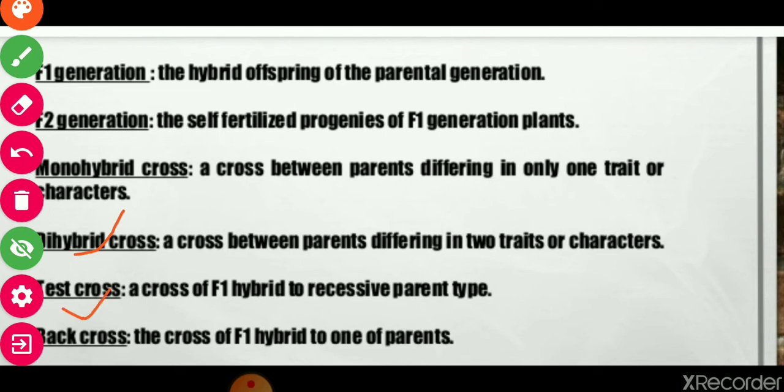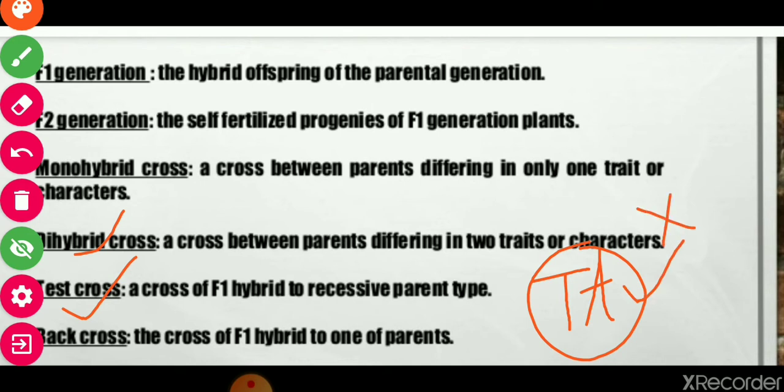Then next is test cross, the cross of F1 hybrid to the recessive parent. F1 hybrid means the genotype is capital T small t for tallness, and if this plant is crossed with the recessive parent having genotype small t, then this type of cross is called test cross. F1 hybrids are crossed with the recessive parent.